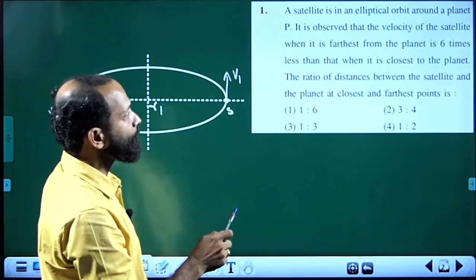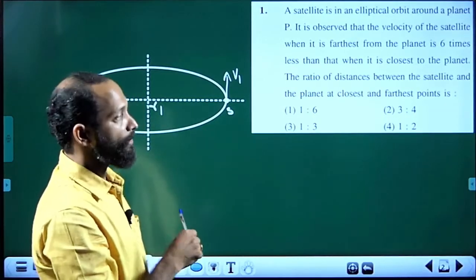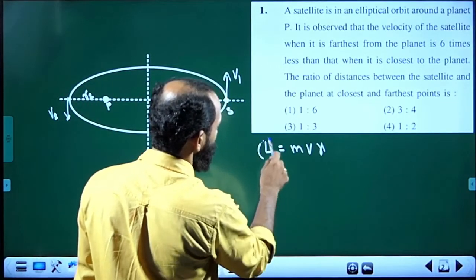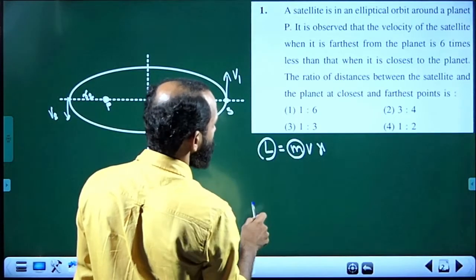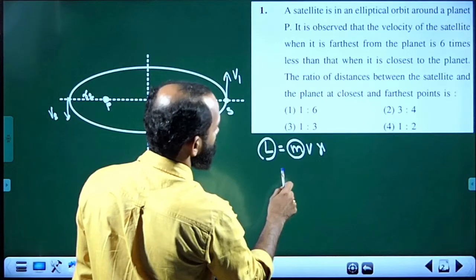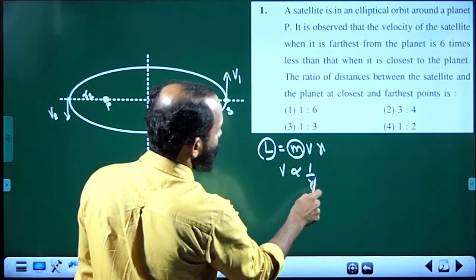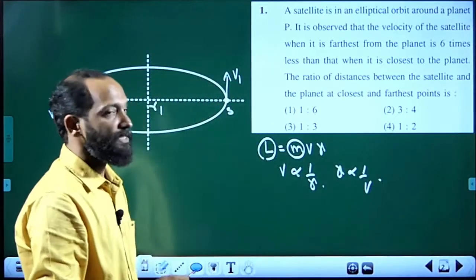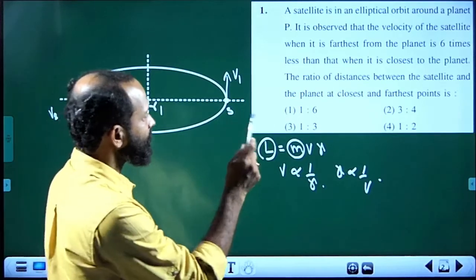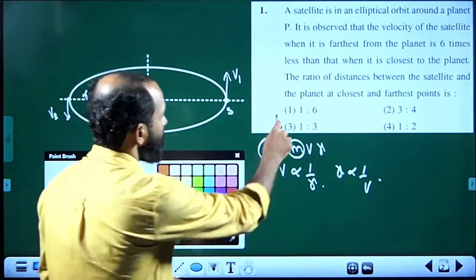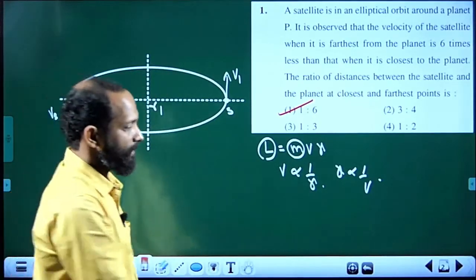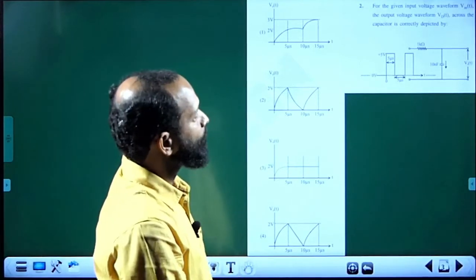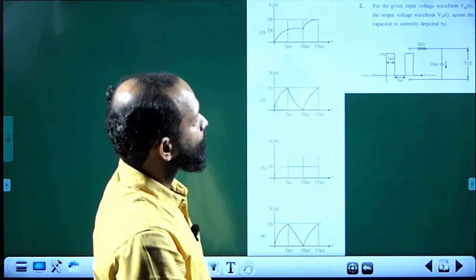We know from conservation of angular momentum, because the force involved is a central force, angular momentum is conserved. Angular momentum L is equal to mvr, and L is a constant. Mass of the satellite is a constant, so vr is a constant. So, v is proportional to 1 by r, or r is proportional to 1 by v. So, the distances are in inverse ratio of their speeds. Speed ratio 6 is to 1, then the distance ratio is 1 is to 6, then the correct answer is 1. Next one, for a given input voltage waveform V input, the output voltage waveform V_out across the capacitor is correctly